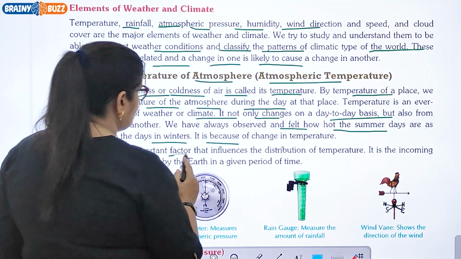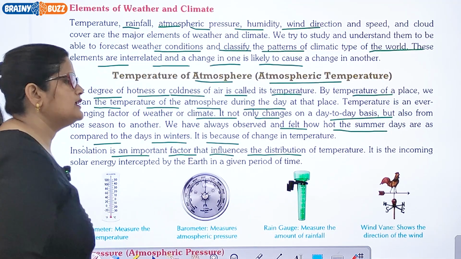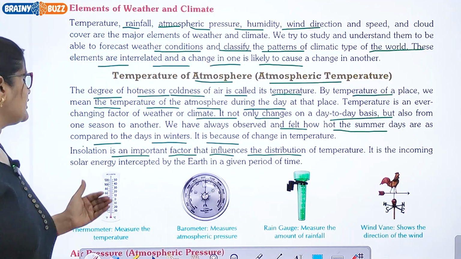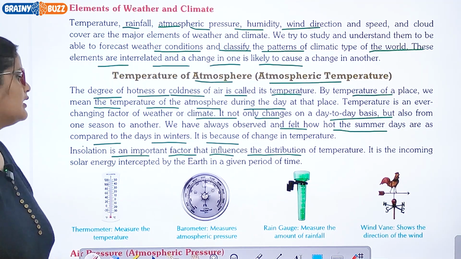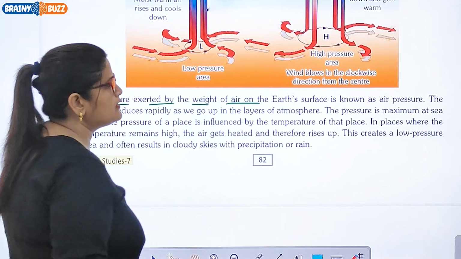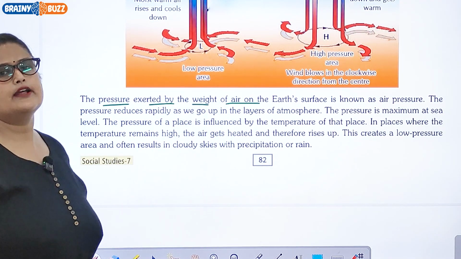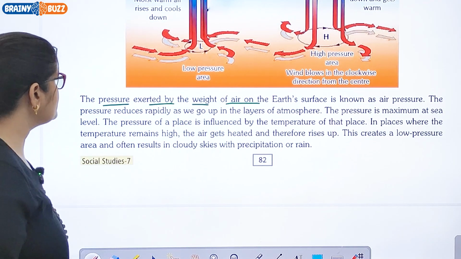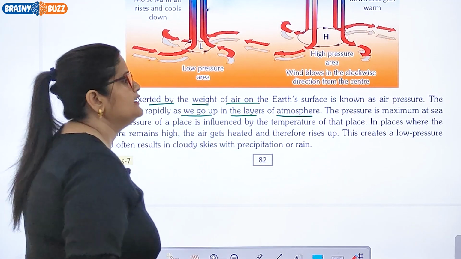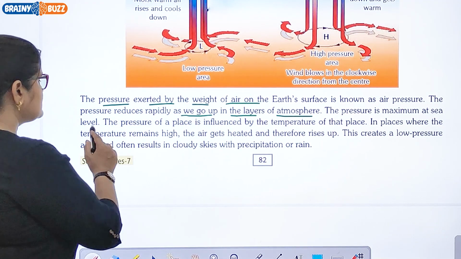Insolation is an important factor that influences the distribution of temperature. It is the incoming solar energy intercepted by the earth in a given period of time. The pressure exerted by the weight of air on the earth's surface is known as air pressure. So the pressure reduces rapidly as we go up in the layers of atmosphere. The pressure is maximum at sea level.